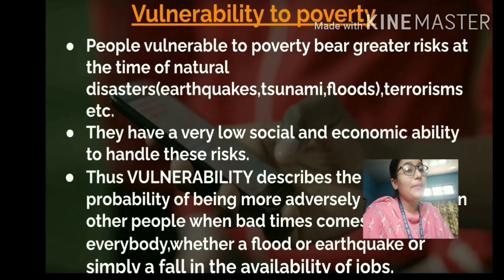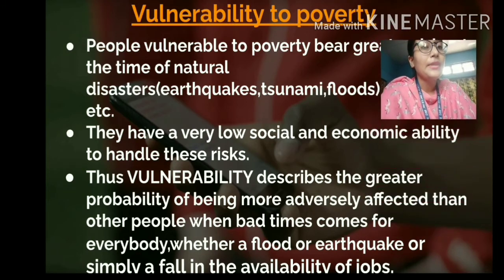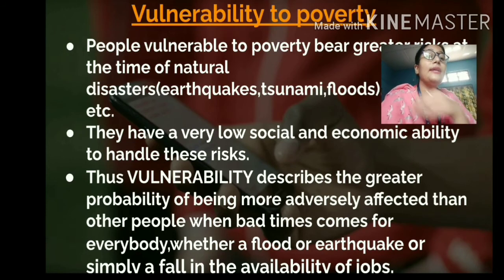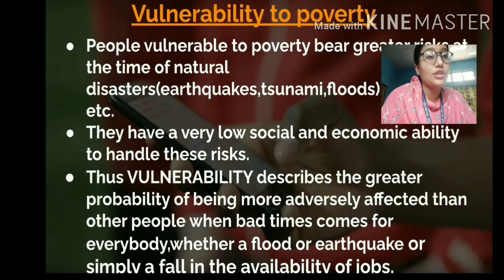So vulnerable people are at a greater risk of being affected by various natural calamities. And students, they have a very low social and economic ability to handle this risk. Their ability to manage such risk is very low.